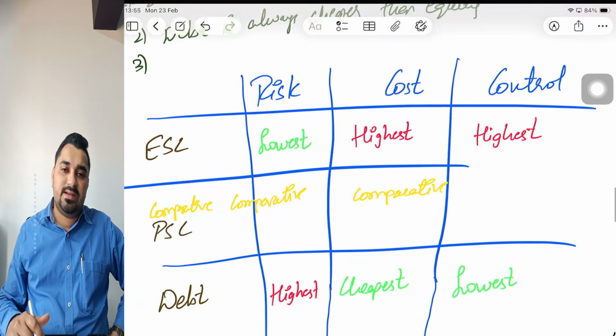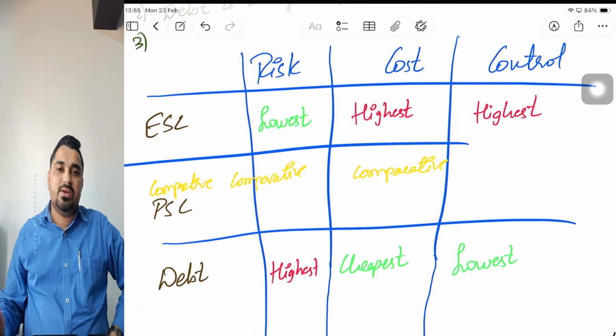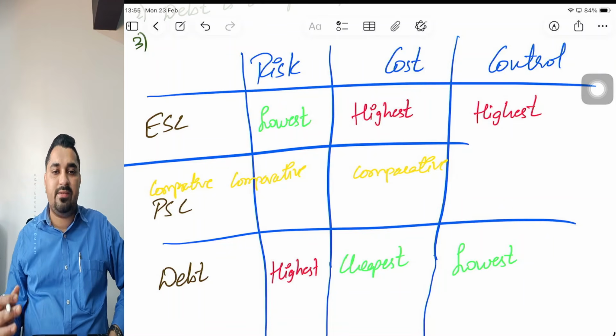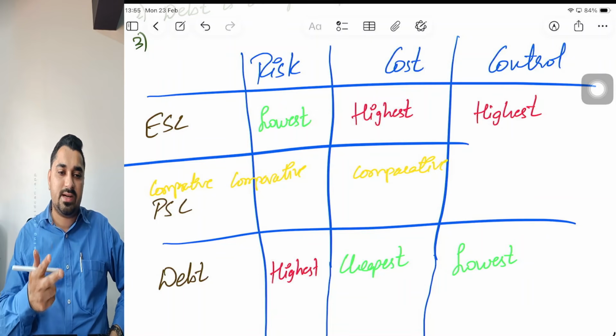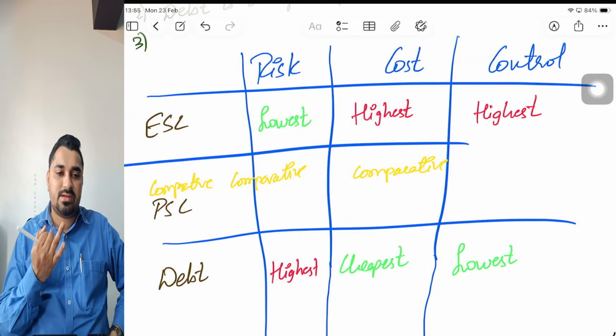Coming to what are the factors that you will consider while taking capital structure decisions. If you want to raise money, what are the factors that you generally consider? So from syllabus perspective, you consider three factors. The major important factors when you consider while raising funds is risk, cost, and control. So we'll take decision based on three factors: risk, cost, and control.